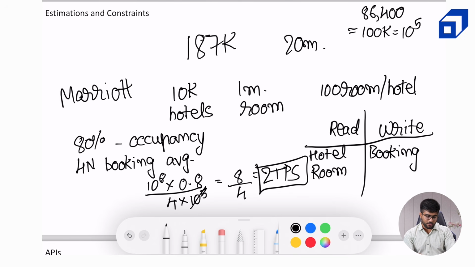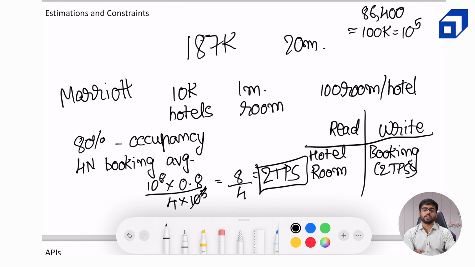If our numbers were instead of 80% occupancy, it was 75% occupancy and instead of 4 nights on average, it would be 3 nights average, the order of the TPS is not going to change. It might be 3 TPS in the best case or 4 TPS, but the order is going to be in the single digit of TPS. So now these are the numbers, like 2 TPS is going to affect our choice of system design. Now this is what we have done for write. Booking TPS is 2 TPS.